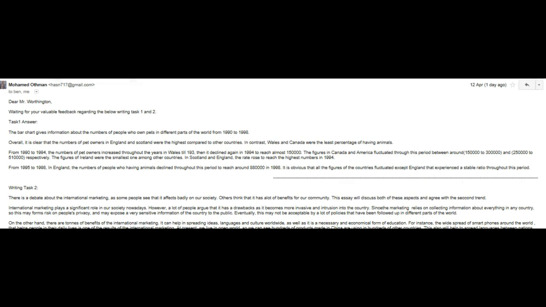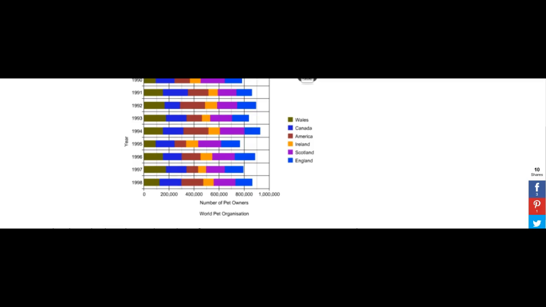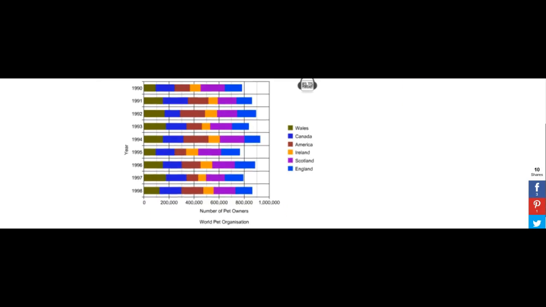All right, so first of all, Mohammed, this really does seem rather short to me. I mean, you've mentioned all the countries at least once, but there's really very little information in general. You never really mention these total numbers, and like I explained to you before, this is why this bar chart is structured like this, so that you can get a sense of what the total number is for each year. So I would have liked to hear that the highest number of pet ownership was in 1994.